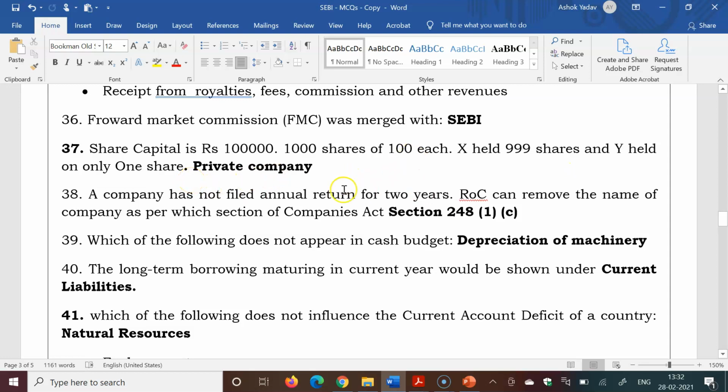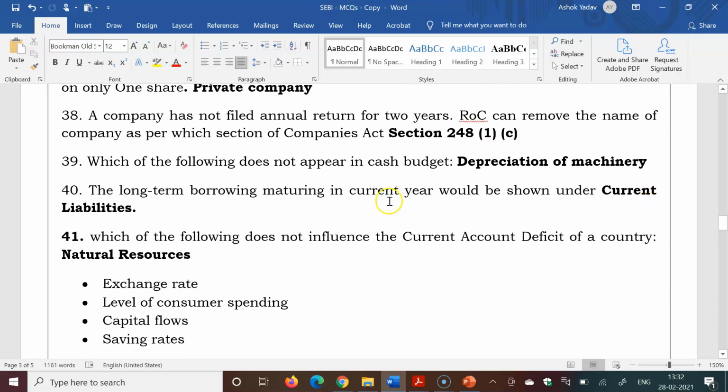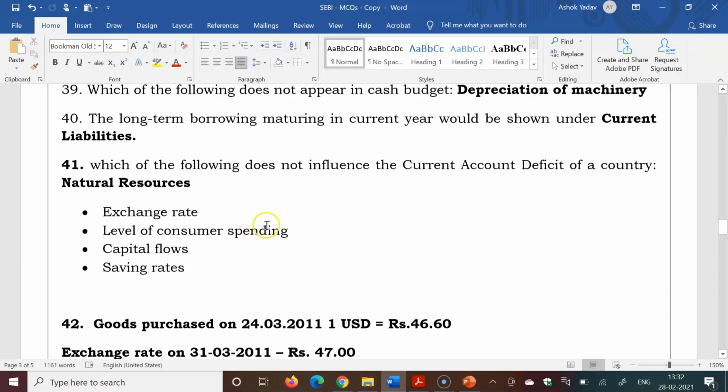A private company. A company has not filed annual return for 2 years. A question was given that a company has not filed annual return for 2 years consecutively, and ROC can remove the name of the company as per which section of the Companies Act? Section 248(1)(c). Which of the following does not appear in cash budget? Depreciation of machinery. Long-term borrowing maturing in current year would be shown under current liability.